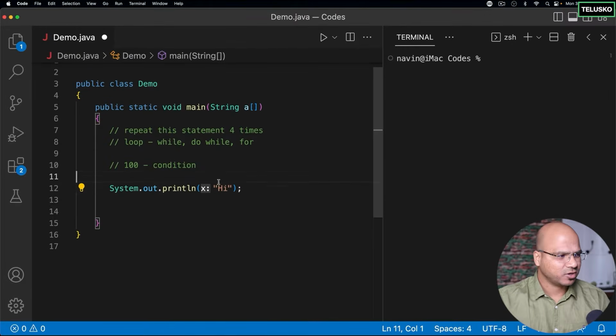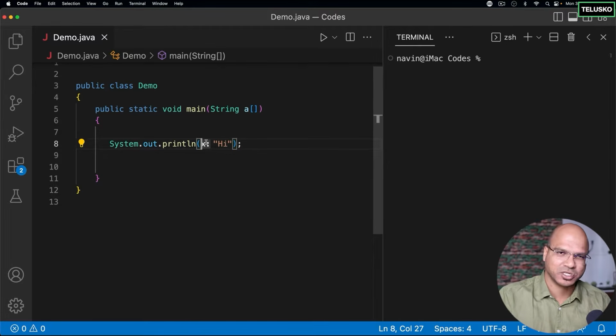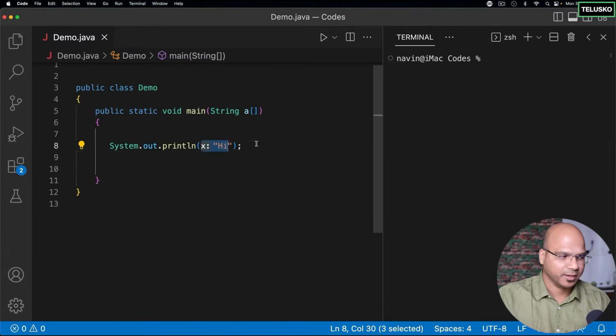So we'll go for the same statement here. If you can see, we are printing hi. And again, as I mentioned before, ignore this X. This is a suggestion given by your VS Code. This is what we are typing, just hi. And what I want to do is print this hi multiple times.